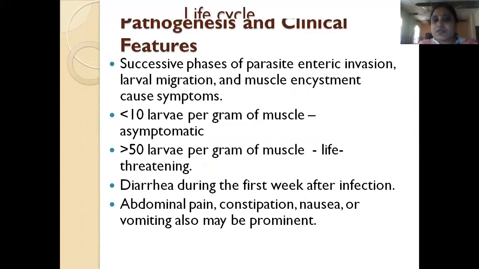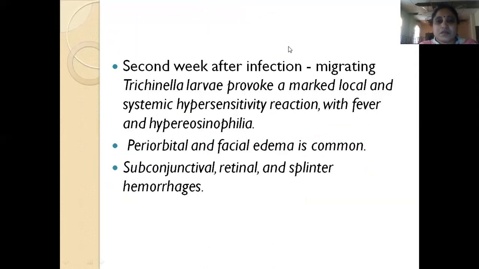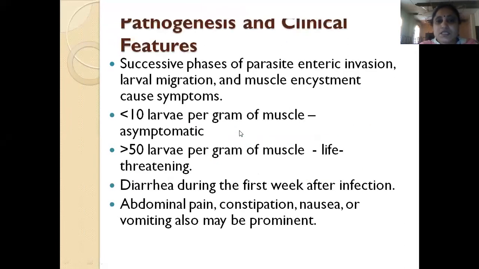So because of successive phases of parasitic enteric invasion, larval migration, and muscle encystment, there will be symptoms. If there are less than 10 larvae per gram of muscle, the patient will be asymptomatic. If there are more than 50 larvae per gram of muscle, then it is a life-threatening infection.